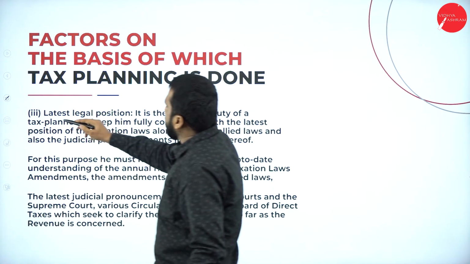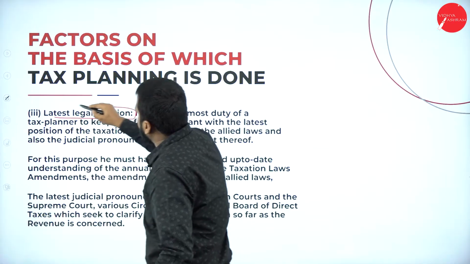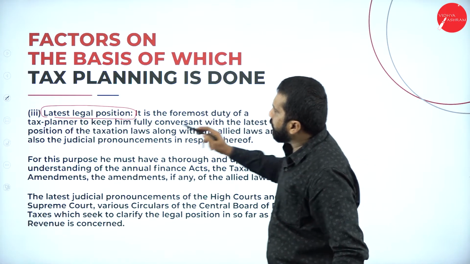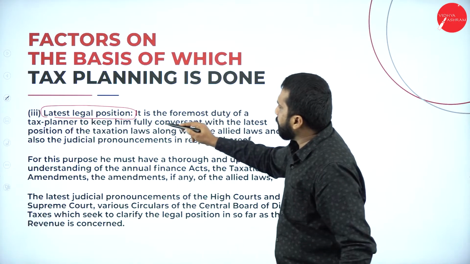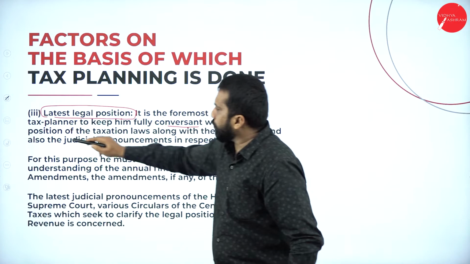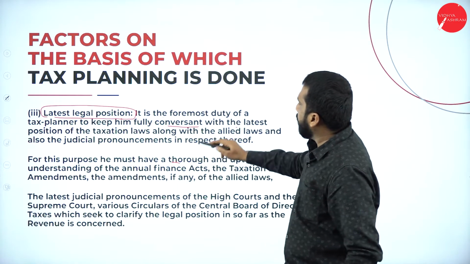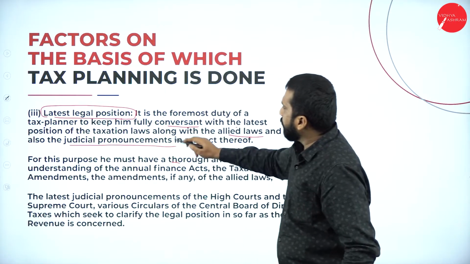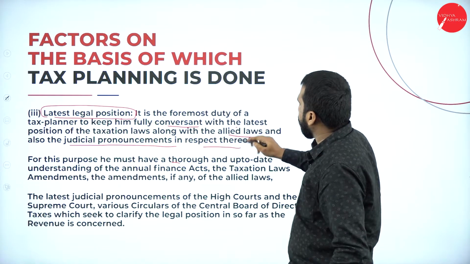Third one, latest legal positions. Now, it is a foremost duty of your tax planner to keep himself fully conversant with the latest position of the taxation laws along with the allied laws and also the judicial pronouncements in respect thereof.